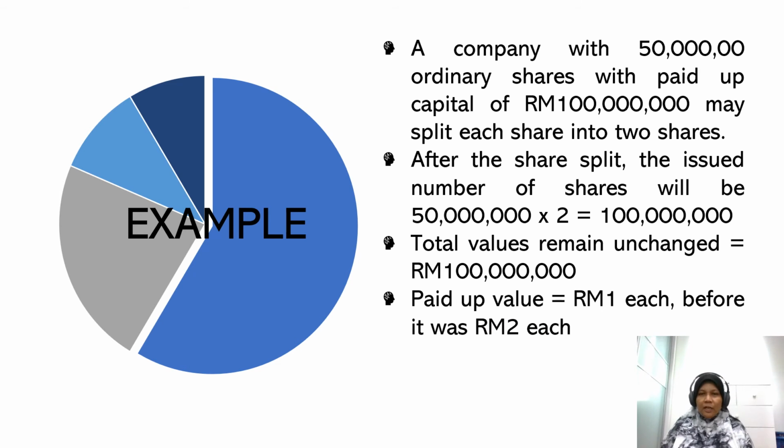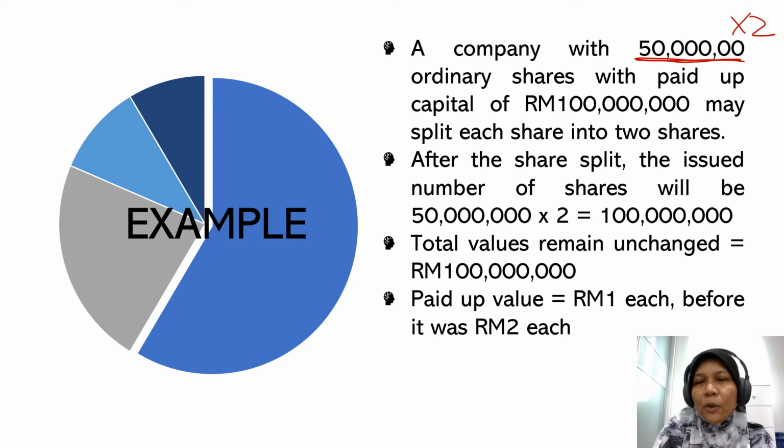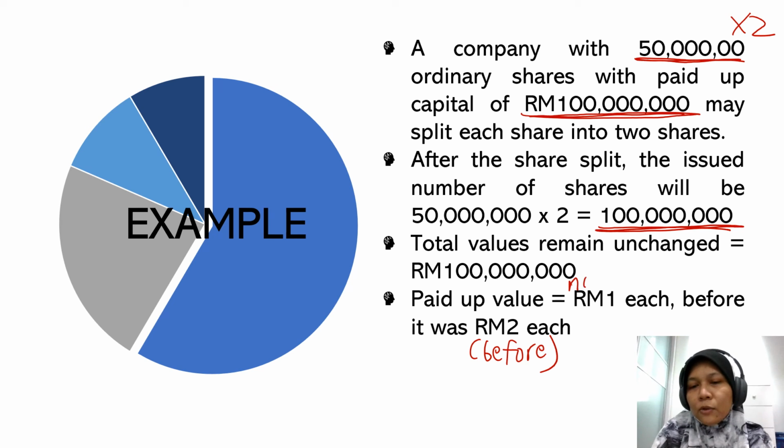So what happened due to the share split? The company splits each of the 50 million shares into two. Basically we times two, and that will give us 100 million units of share. Since the total paid up value remains at 100 million ringgit, the paid up value per share, from 2 ringgit before, is now 1 ringgit each.